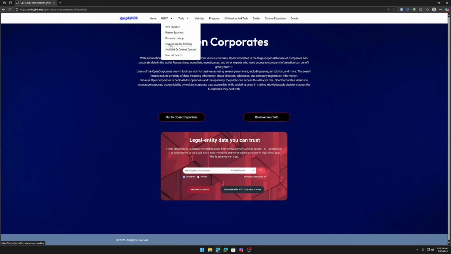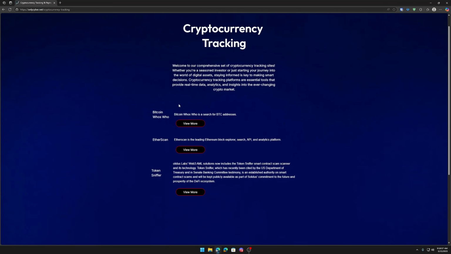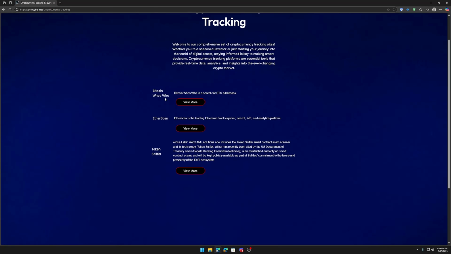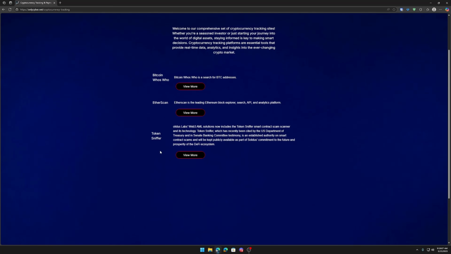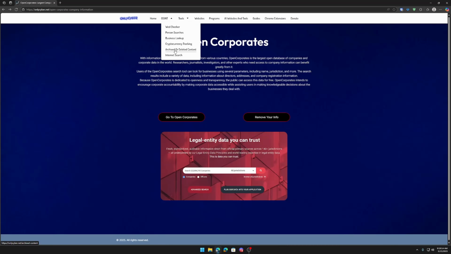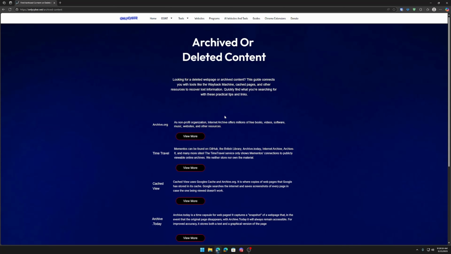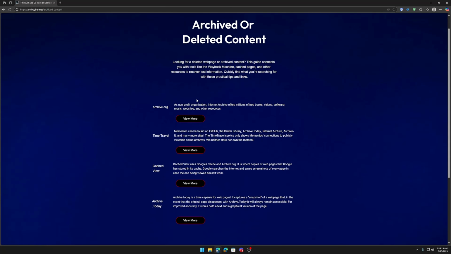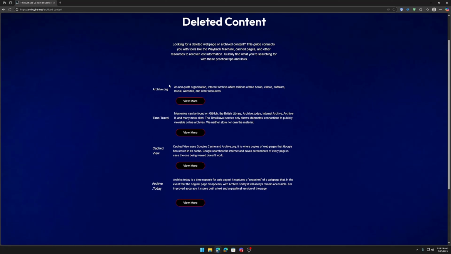If we go down the list, we got cryptocurrency tracking. I've gone ahead and linked a couple really great ones, like Bitcoin Who's Who. Fantastic for searching through Bitcoin transactions, and a couple of other ones that are worth checking out. I also have some other things like archived or deleted content. This is really good for finding things that are no longer on the internet but were. So websites that you may need to access that had existed previously but are no longer there, this is a good way of finding it. I have a ton of tools linked down here.